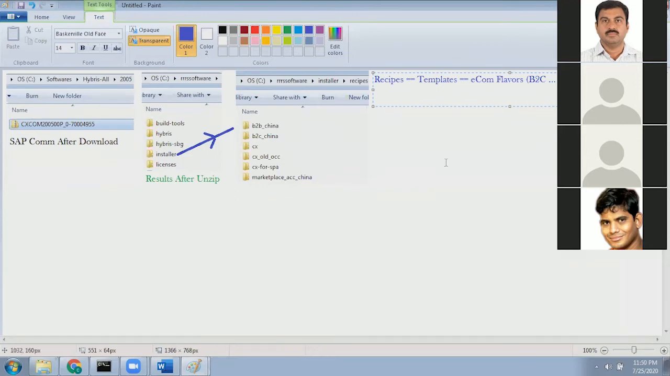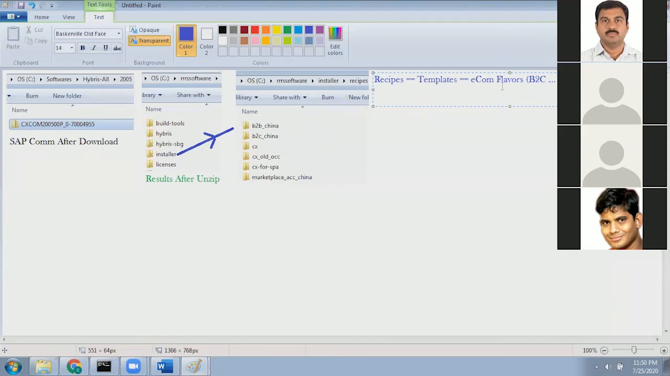I'm repeating the conclusion. So this is the SAP Commerce after download. Then I just unzipped it. After unzip, this is the result you can see. Inside that there is something called installer. If you go, there are recipes. Recipes are nothing but the templates. You can visualize it as an e-commerce flavor.